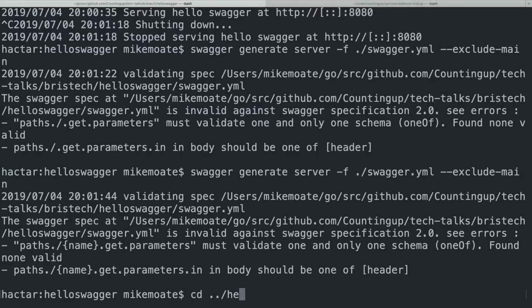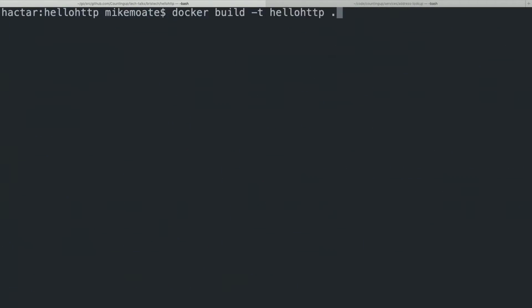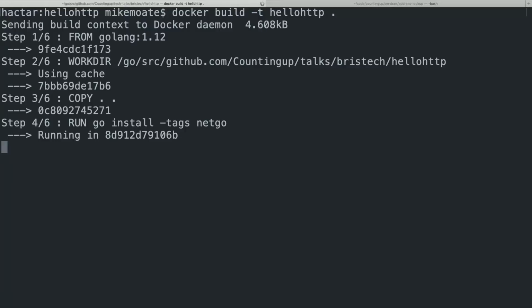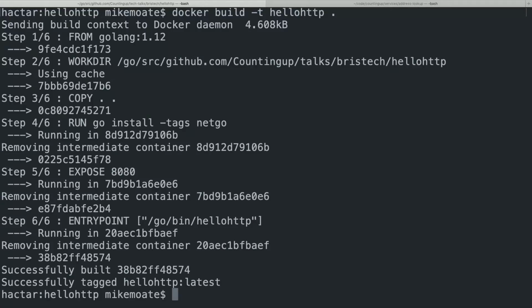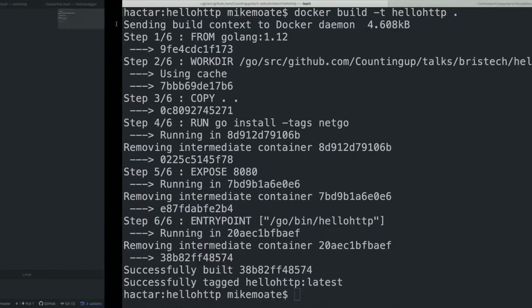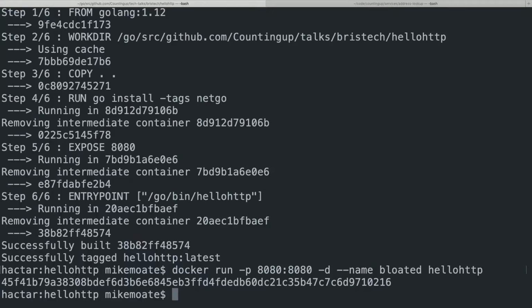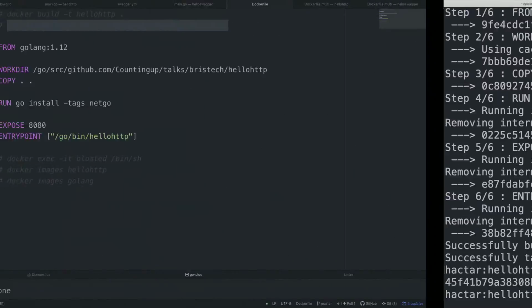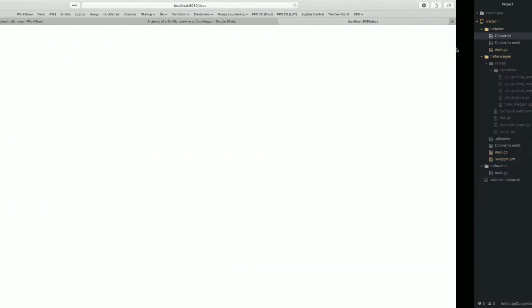So, give myself a bit of space. This will go away, do a Go compilation. I've got all of the layers cached, so this shouldn't take too long, I hope. Super. So I've now got an image locally. Let's spin up a copy of that. Excellent. It says hello docs. That's pretty nice.